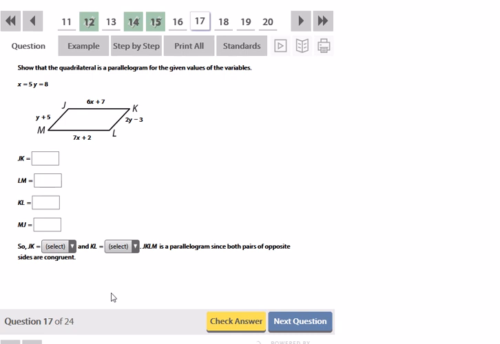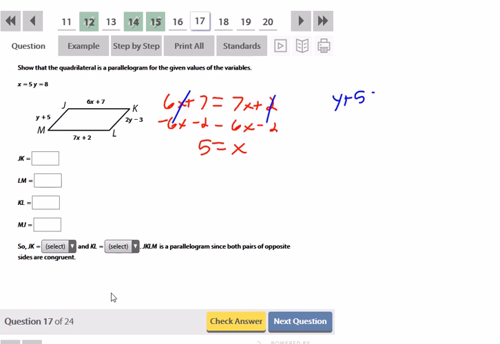Show that the quadrilateral is a parallelogram for the given values of the variables. Okay, so if these are going to be a parallelogram, then opposite sides would have to be congruent. So 6x plus 7 would have to equal 7x plus 2. Minus 6x, minus 2, so 5 equals x. And then y plus 5 would have to equal 2y minus 3. So minus y, plus 3, plus 3. Cancel, cancel. So 8 is equal to y.